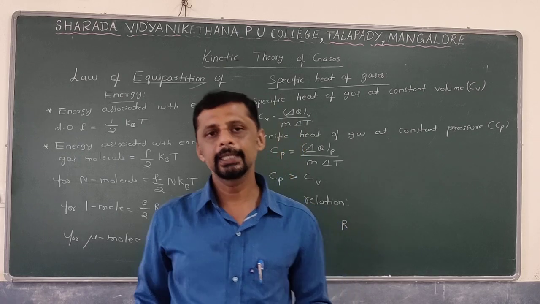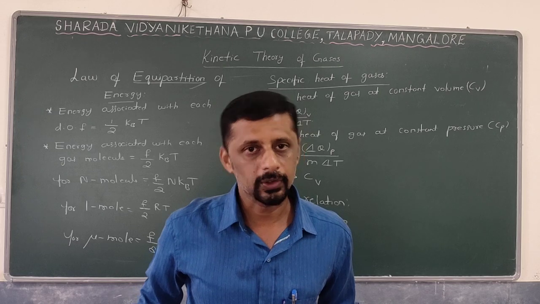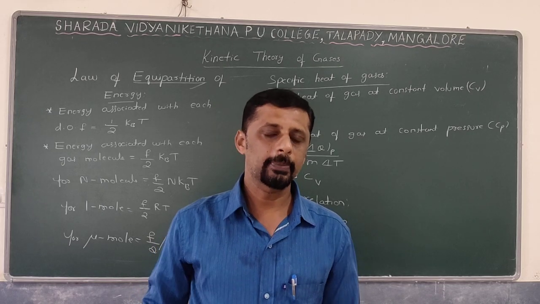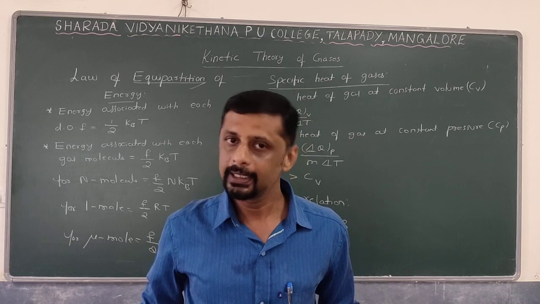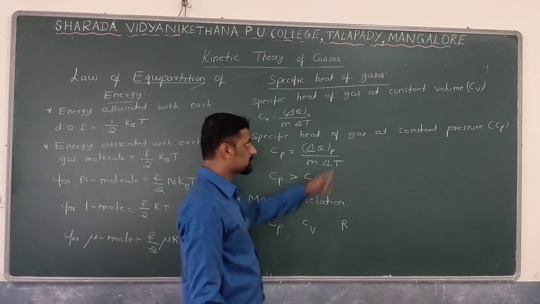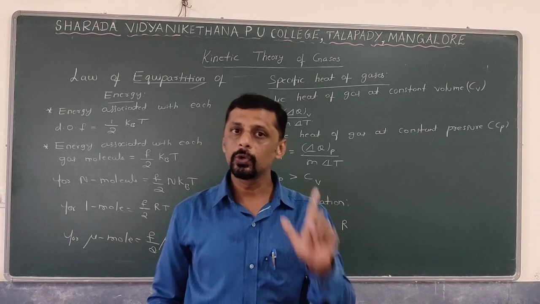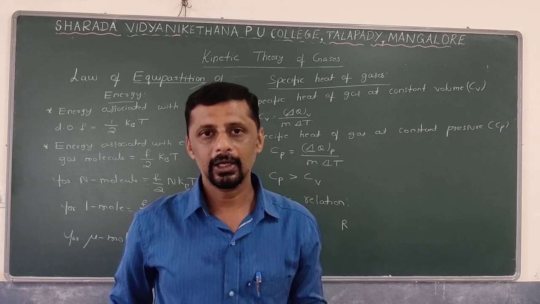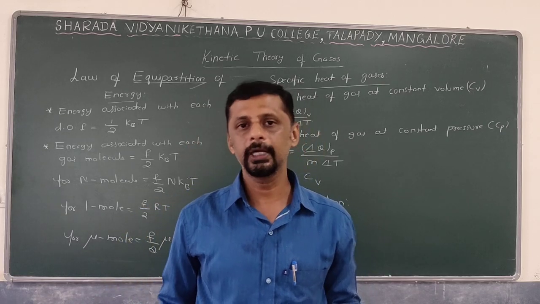So when heat is supplied to a gas, there will be an increase in pressure as well as volume. If the volume is kept constant, there will be an increase in pressure, and if the pressure is kept constant, there will be an increase in volume with respect to the increase in temperature. Therefore, gases normally have two types of specific heats: specific heat of gases at constant volume, and specific heat of gases at constant pressure.